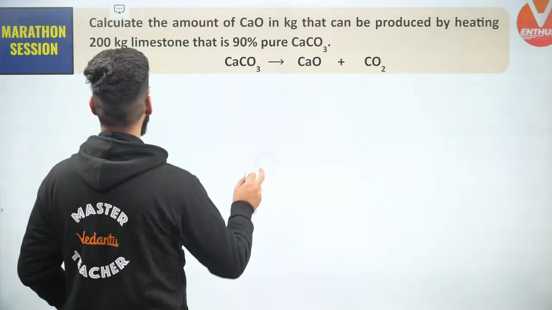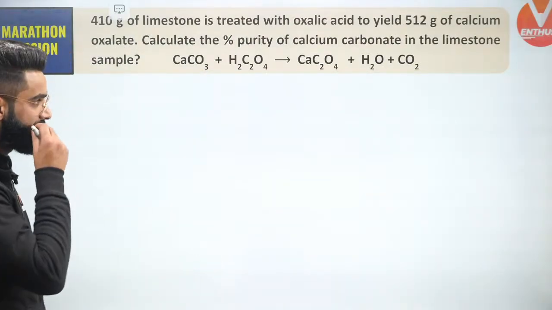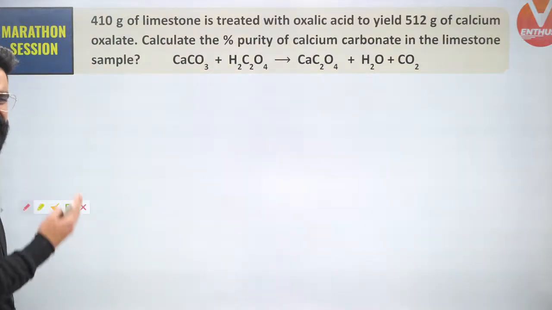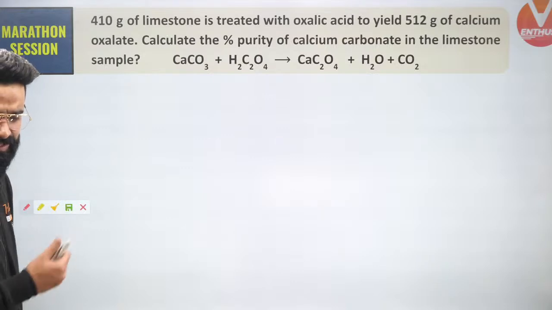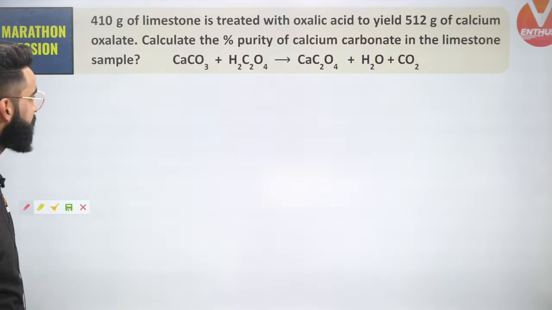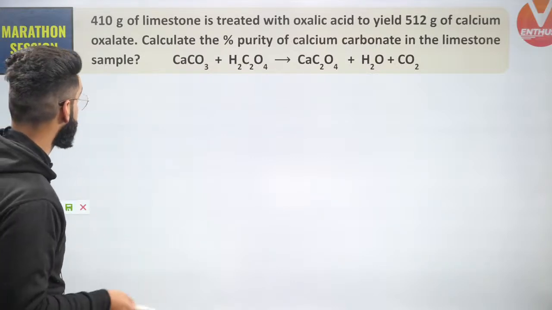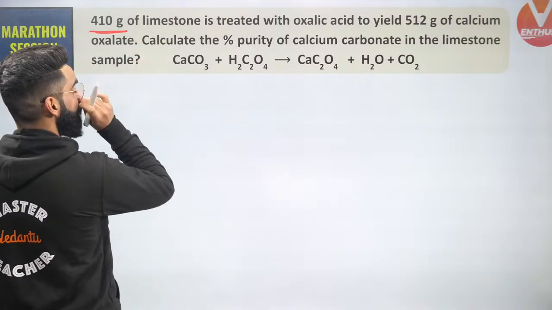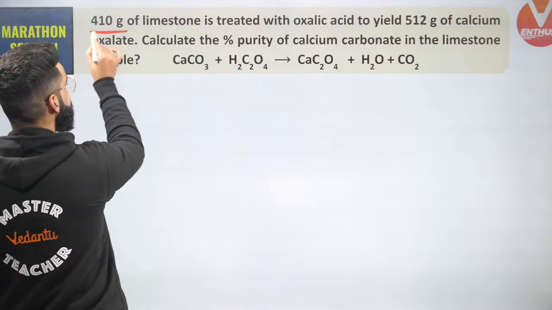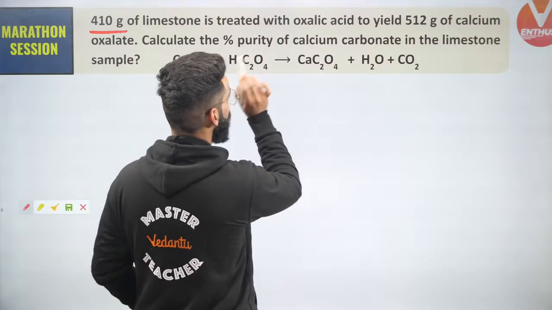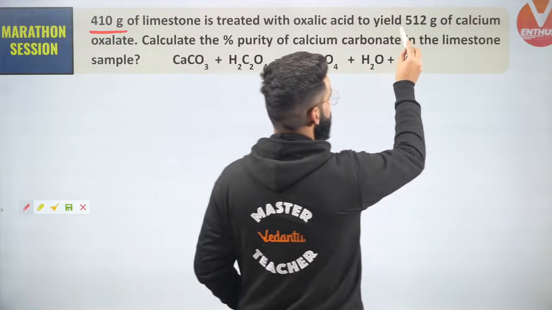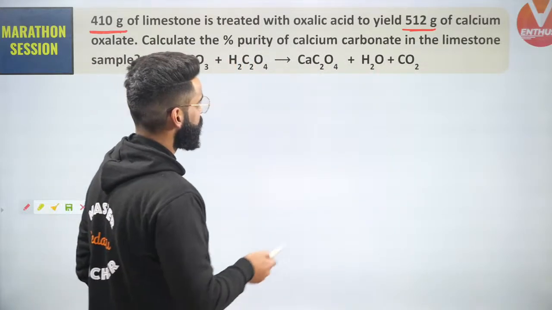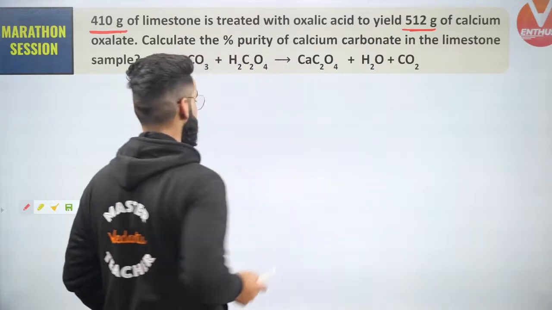Let's talk about a few more questions right here. This is the question on your screen. You can easily solve this one as well now. See guys, how will I be approaching this sort of a question? 400 grams of limestone, which is the impure calcium carbonate, is treated with oxalic acid to yield 512 grams of calcium oxalate. Calculate the percentage purity of calcium carbonate in the limestone sample.